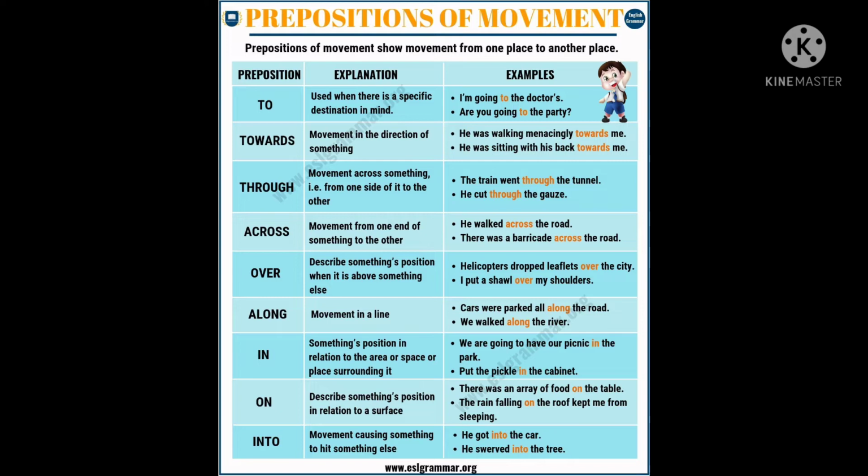Through means going via. The train went through the tunnel. Across: he walked across the road. Across means from one end to another. Over means above. I put a shawl over my shoulders. Along means movement in a line. We walked along the river, that is, alongside the river, following the river's path. It means along. These are a few examples of prepositions of movement.